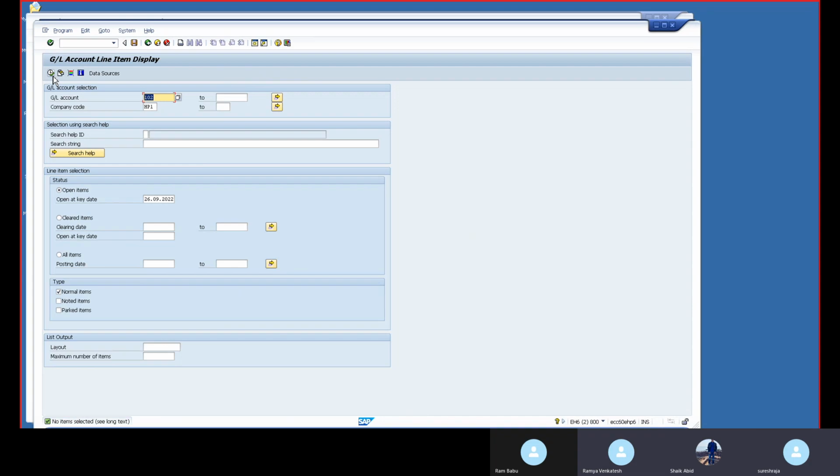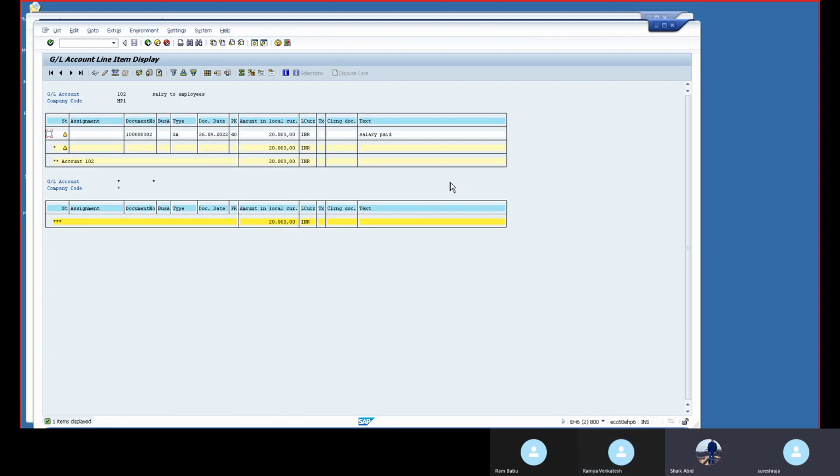This is parked, and all the parked items are saved separately. At the bottom there are buttons, normal and parked. Remove the tick on normal; normal means posted entries it will show. Parked means parked entries it will show. Click on parked and execute. Now it came.